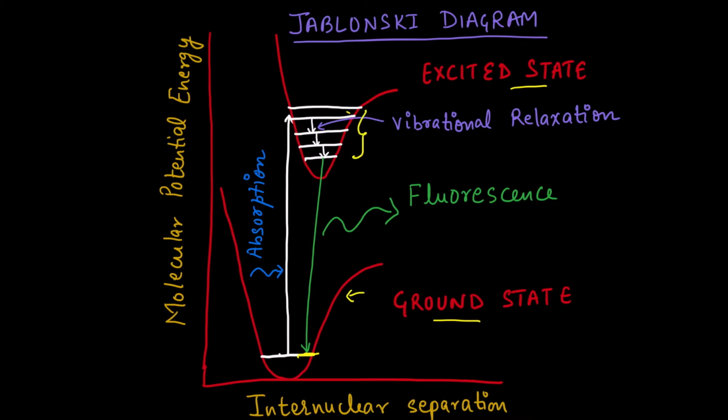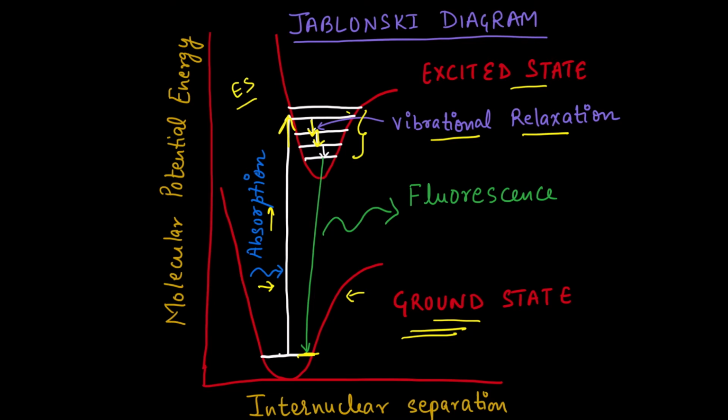Firstly, the molecule absorbs the radiation, undergoing absorption, making a transition from this ground state to this excited state. Once it is in the excited state, these molecules can undergo collisions with other molecules. All these surrounding molecules make collisions, and as a result the energy is lost, which results in a decay process known as vibrational relaxation.